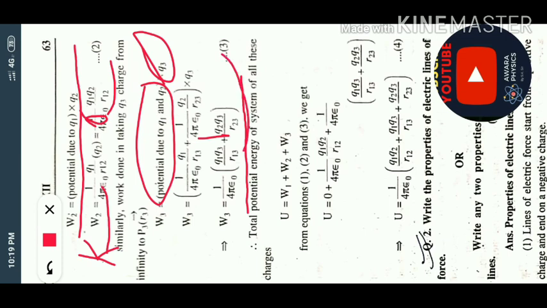So this is equation number 3. Now we have to find the total potential energy of the system of charges. So U is equal to W1 plus W2 plus W3. W1 is 0, W2 is K Q1 Q2 upon R12, and W3 we already got: K Q1 Q3 upon R13 plus K Q2 Q3 upon R23. So we got the total potential energy, this final mathematical expression.